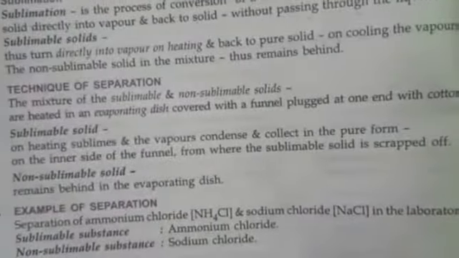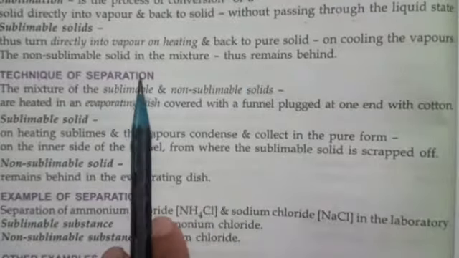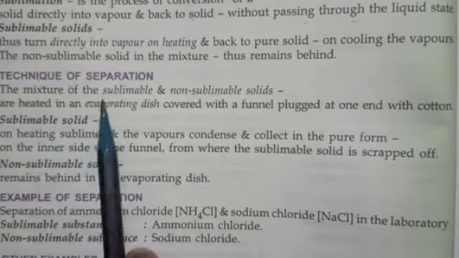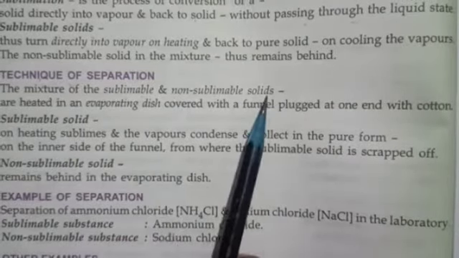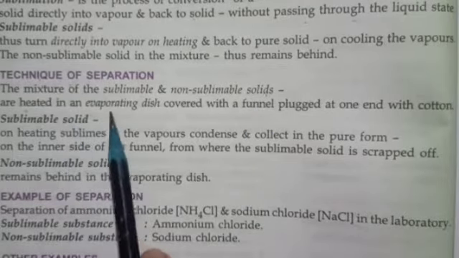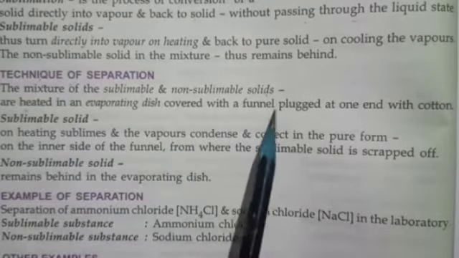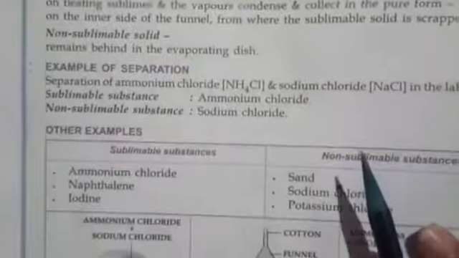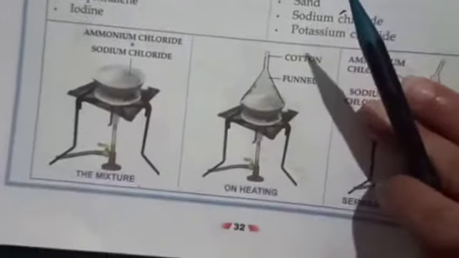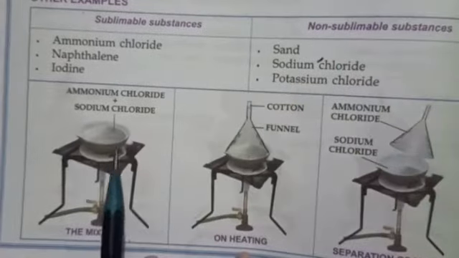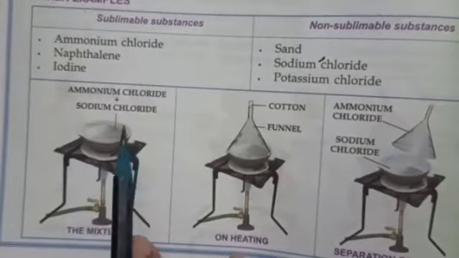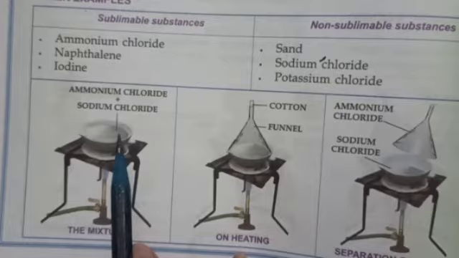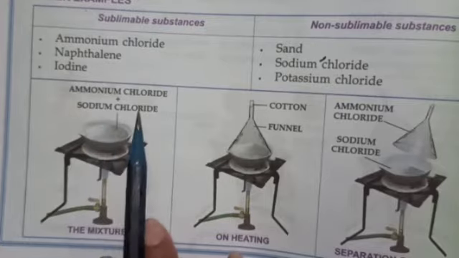So here the technique of separation is that the mixture of the sublimable and non-sublimable solids is heated in an evaporating dish covered with a funnel plugged at one end with cotton. Let me explain the process. This is the process of sublimation. Now here this is an evaporating dish, and what is inside the evaporating dish? Ammonium chloride and sodium chloride.